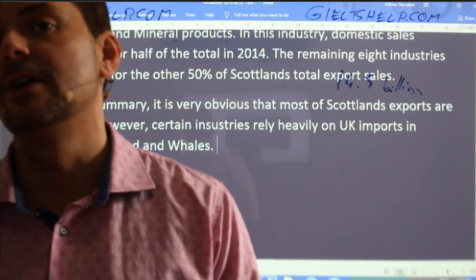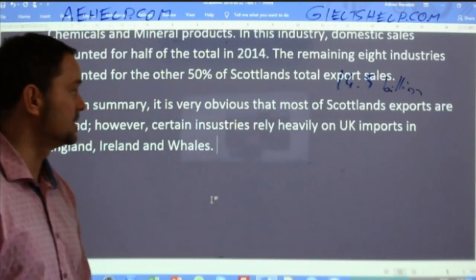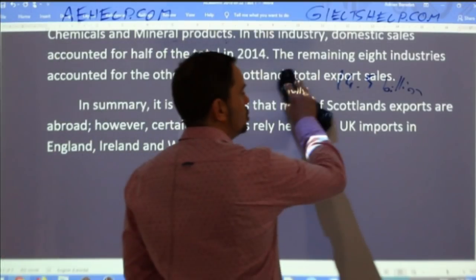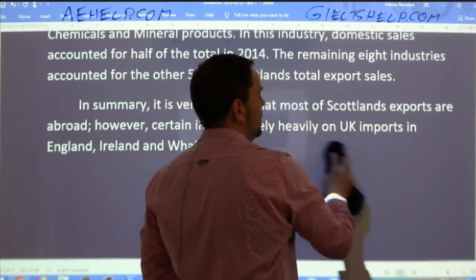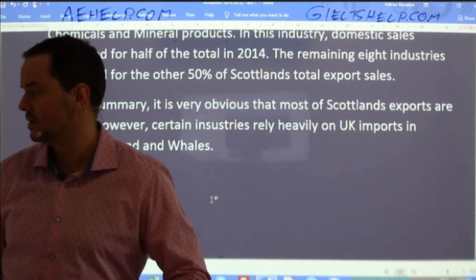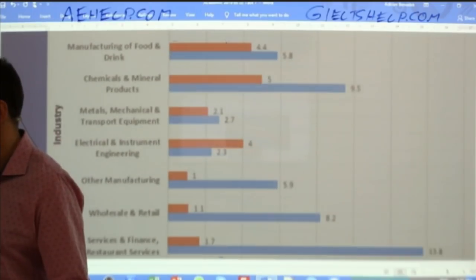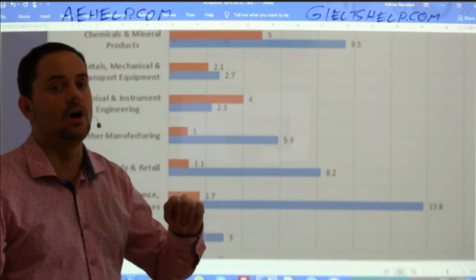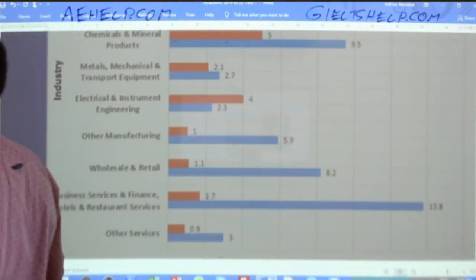Okay, so again, just discussing another main feature or comparison that I hadn't mentioned yet, where even though the majority of Scotland's exports and sales depend on the rest of the world, there are certain industries, right, such as the electronics industry, which depends greatly on the purchases of England, Ireland, and Wales.